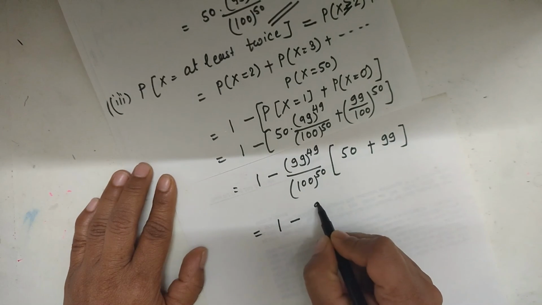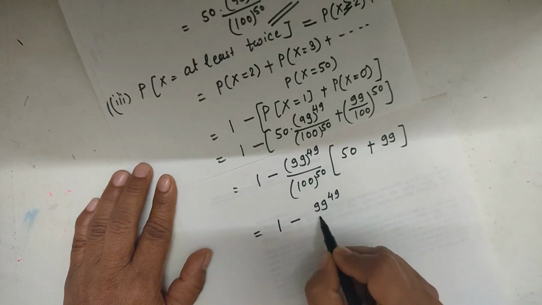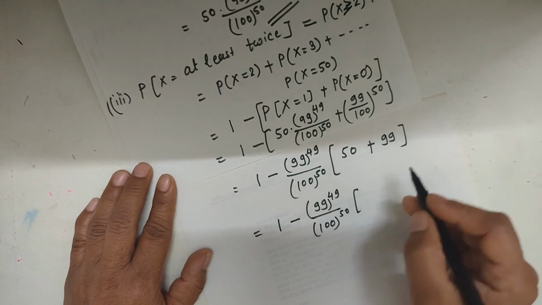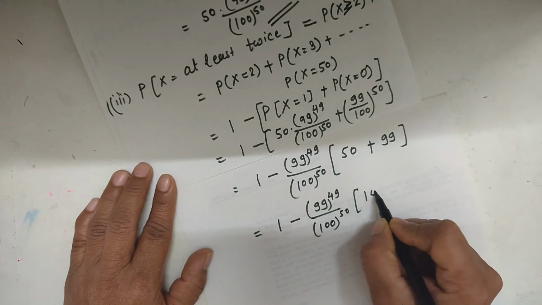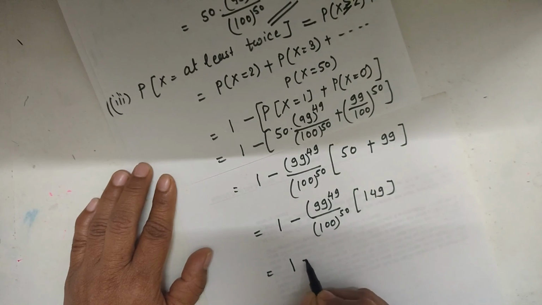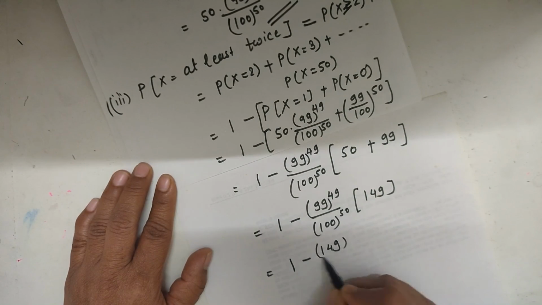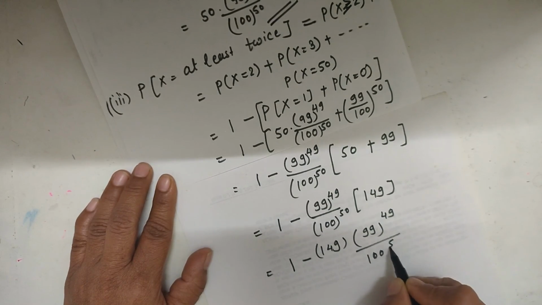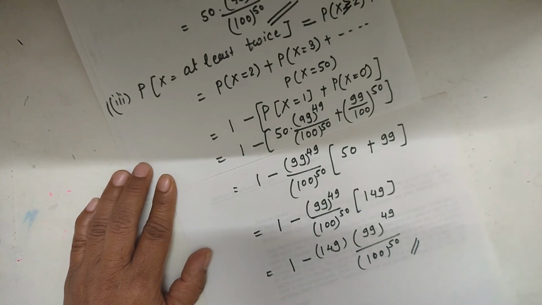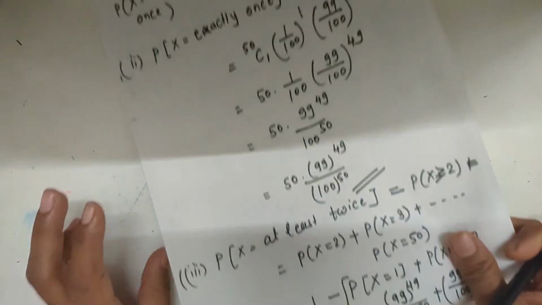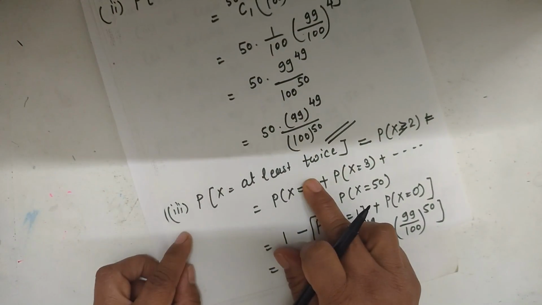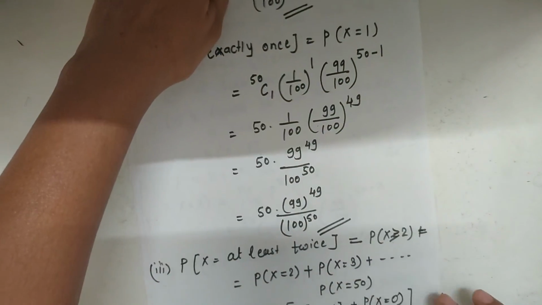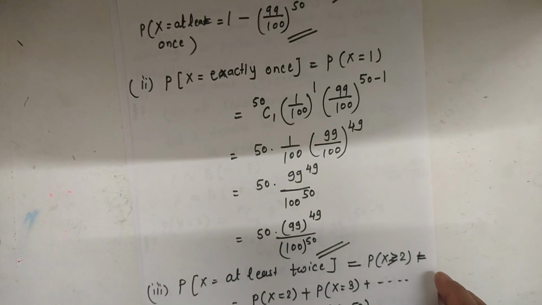Then we get 1 minus 99 raised to 49 upon 100 raised to 50 into the addition of these terms, 149. This can be written as 1 minus 149 into 99 raised to 49 upon 100 raised to 50, and this is the final answer for the probability of x being at least twice. In this way you can solve examples on binomial distribution using the binomial distribution formulae.